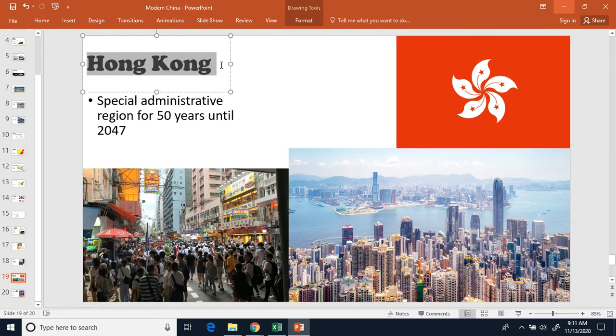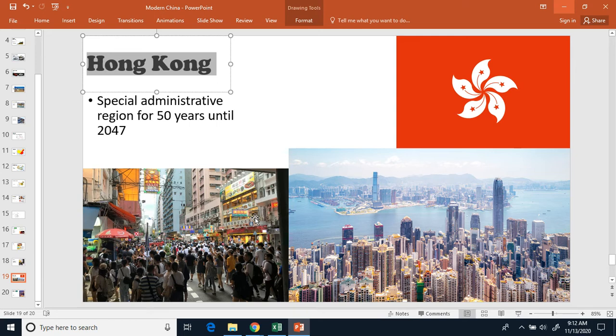All right, new bullet, Hong Kong. So new bullet, Hong Kong. We talked about Hong Kong before. We played GeoGuessr in Hong Kong and such. You can see right here, this is a flag there. That's the flag of Hong Kong. That's what their flag is. You can kind of see some pictures here of Hong Kong.